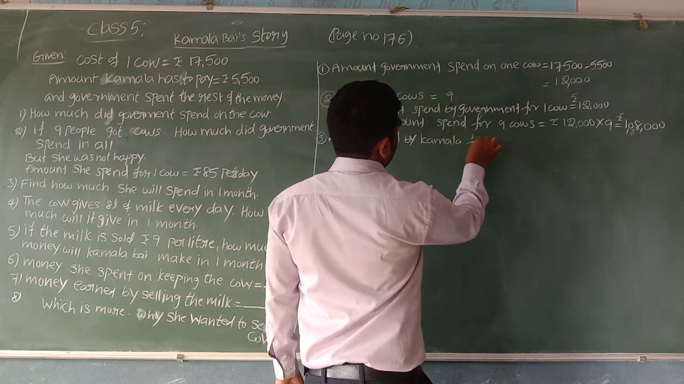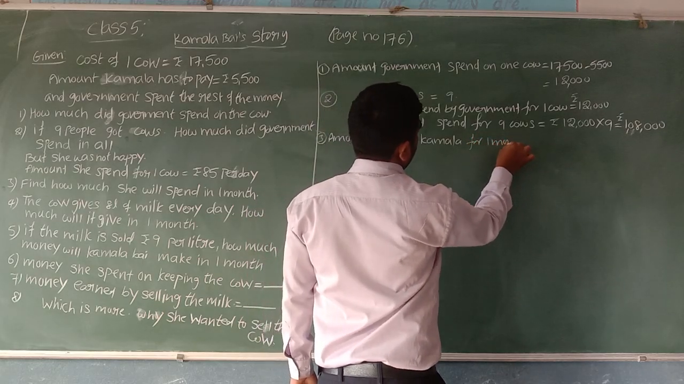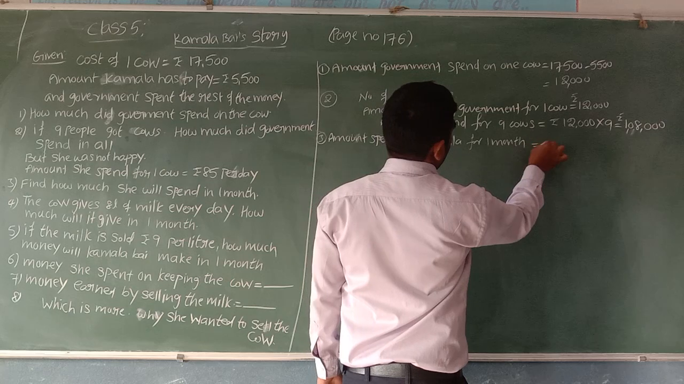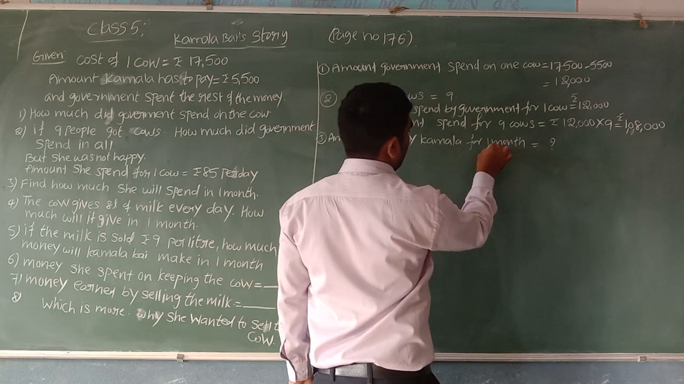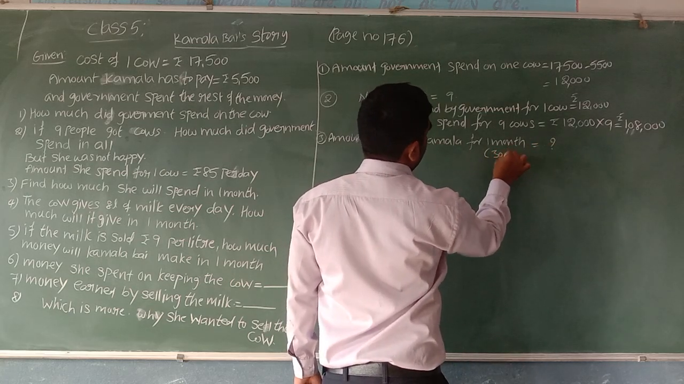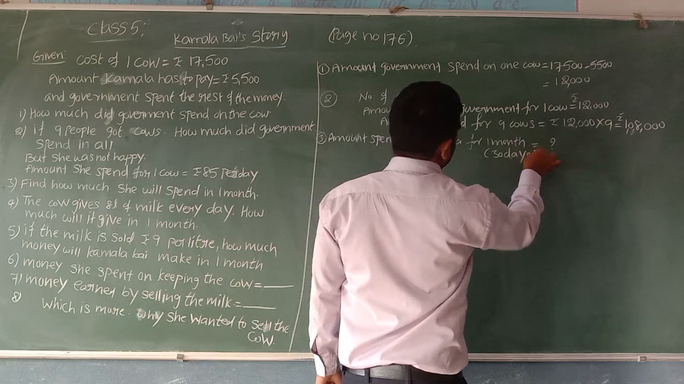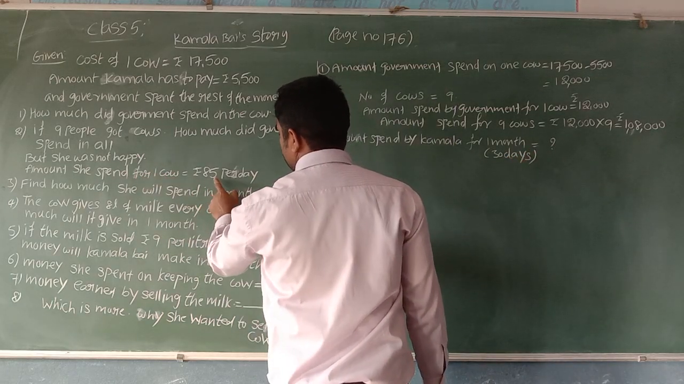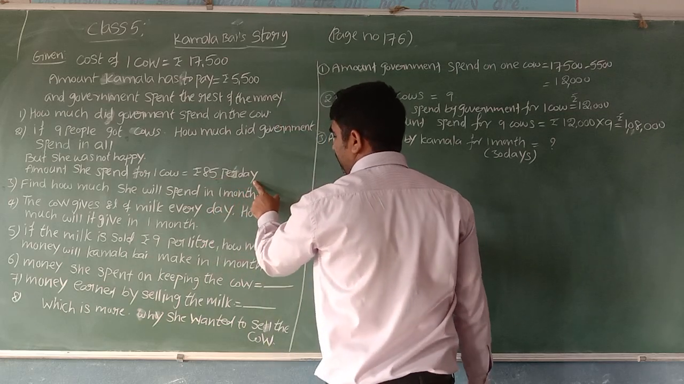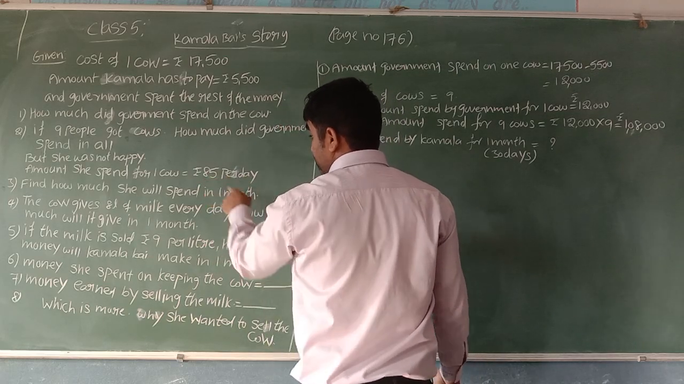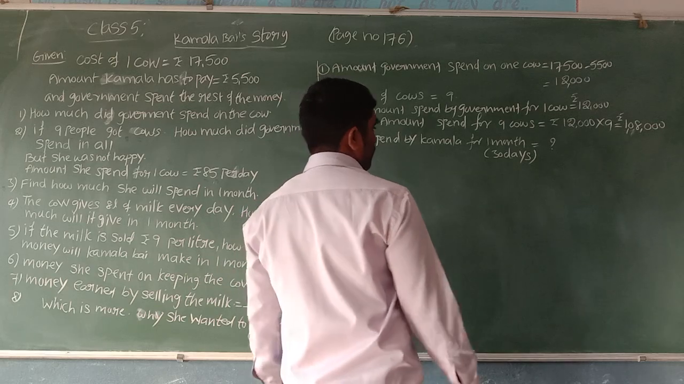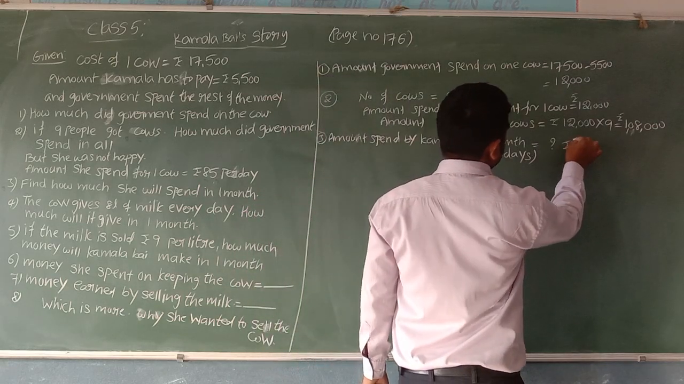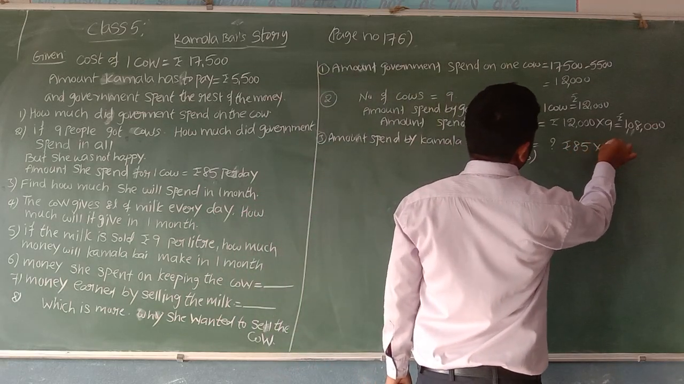Amount spent by Kamala for 1 month is equal to this we have to find. So we know 1 month is nothing but 30 days. So what is the amount she is going to spend for 1 day? For 1 day she is going to spend 85 rupees per day. 1 day 85 rupees, 30 days what is the amount? So we can find here rupees 85 into 30.